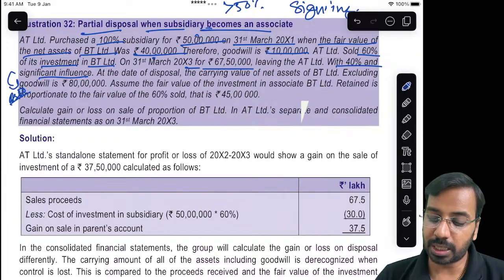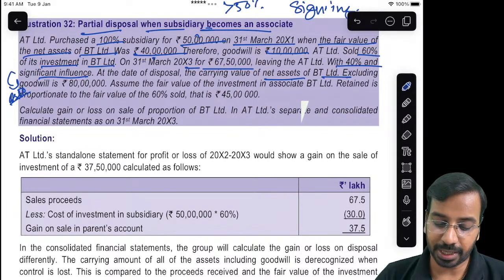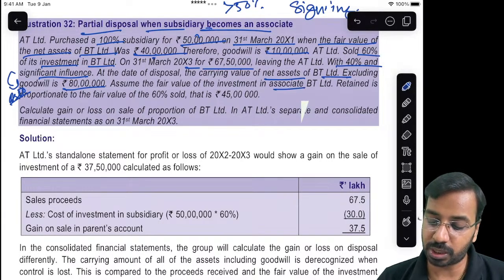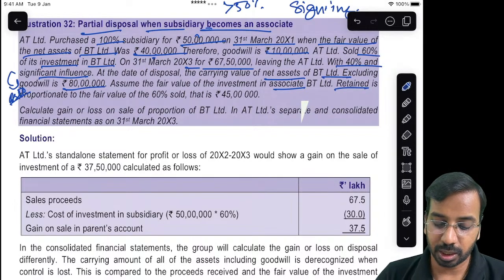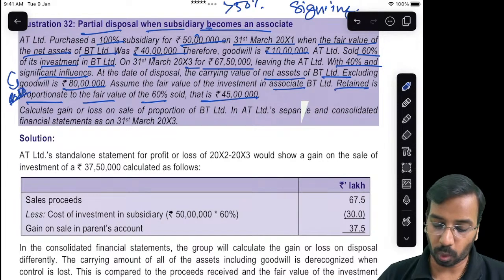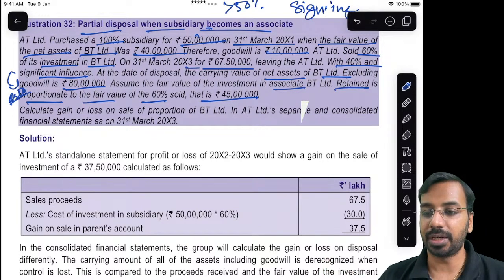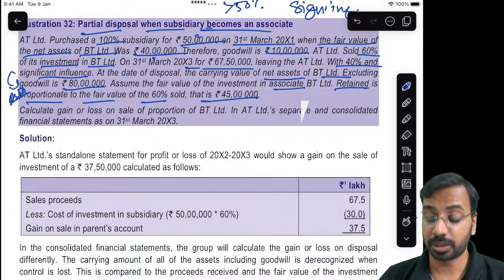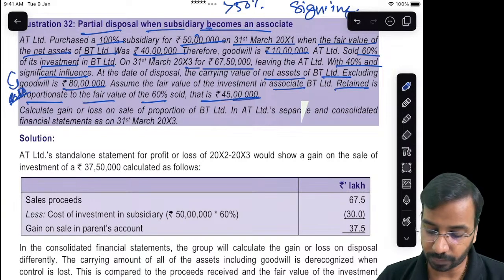At the date of disposal, the carrying value of net assets of BT Limited excluding goodwill is 80 lakhs. So we will recognize 80 lakhs. Assume the fair value of the investment in associate BT Limited retained is proportionate to the fair value of the 60% sold, that is 45 lakhs. So whatever value you have retained, that value is your 45 lakhs.